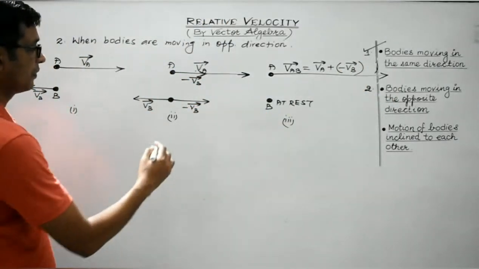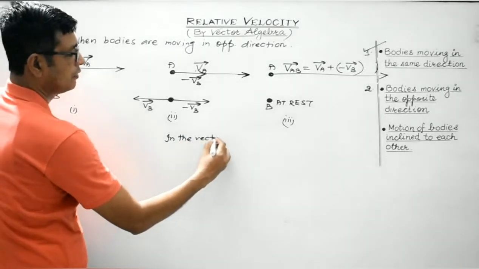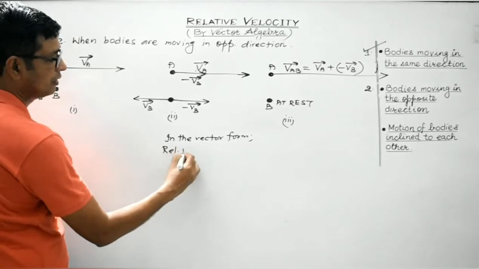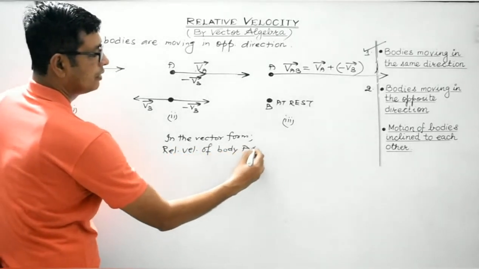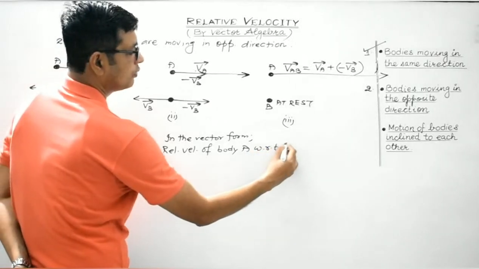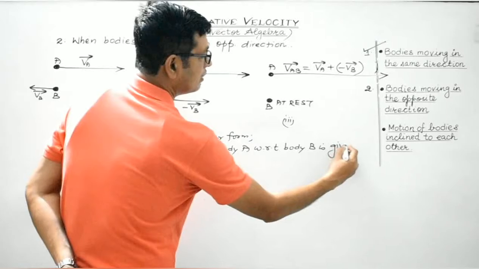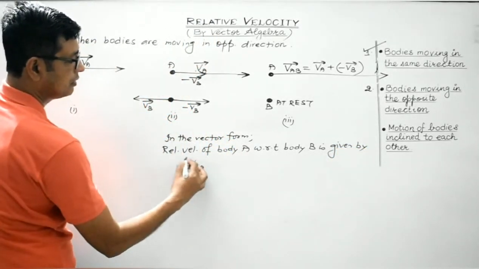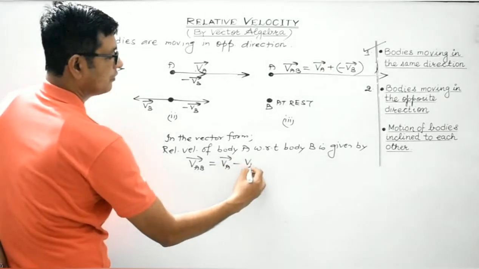So here in the vector form, the relative velocity of body A with respect to body B is given by VAB vector is equal to VA vector minus VB vector.